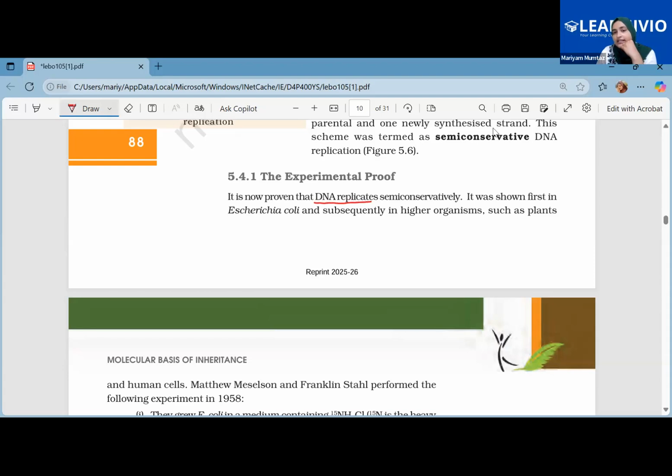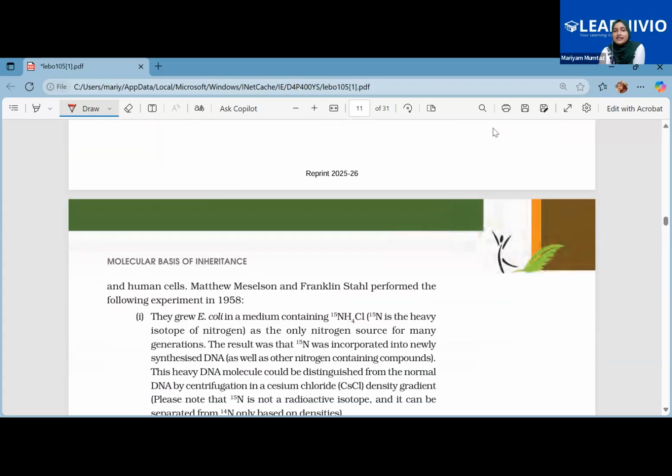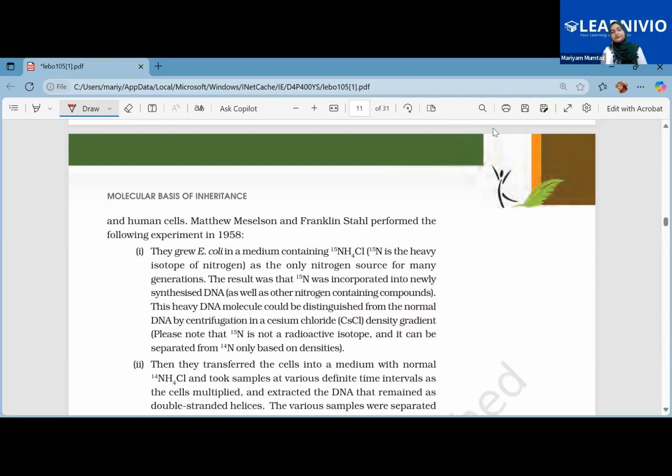That DNA replicates semi-conservatively was first shown in E. coli. This is the most abundant bacteria there is, and it is the organism that undergoes a lot of experimental studies in prokaryotes. Okay, this is the organism for them. Later on, the same thing was experimented in higher organisms as well, such as plants and human cells.